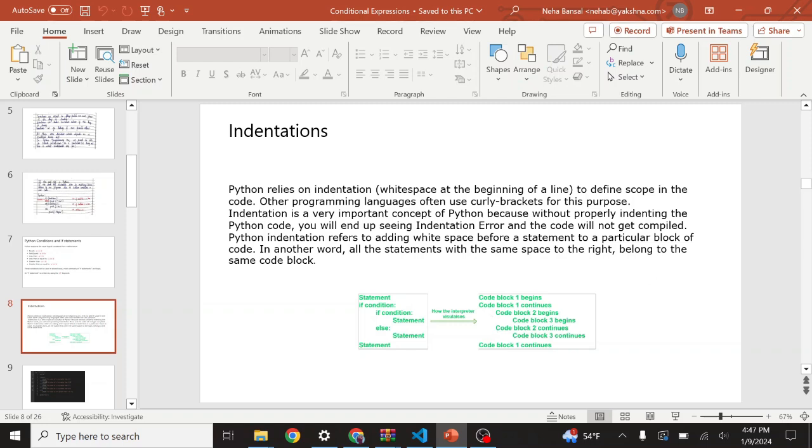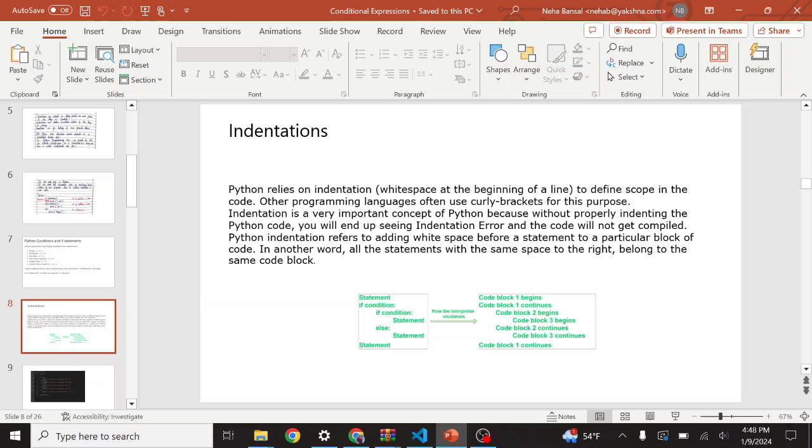So Python indentation refers to adding white space before a statement to mark a particular block of code. In other words, all the statements with the same space to the right belong to the same code block. This is a very effective way of telling the Python interpreter that a group of statements belongs to a particular block of code. A block can be regarded as the grouping of statements for a specific purpose.